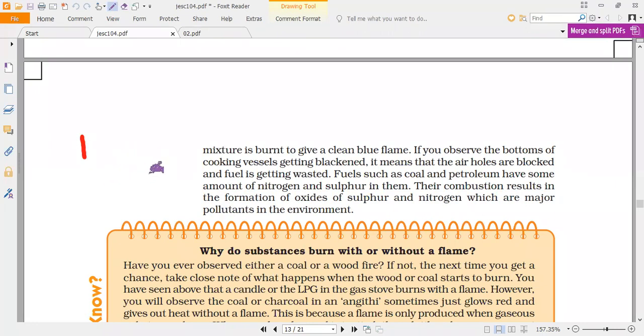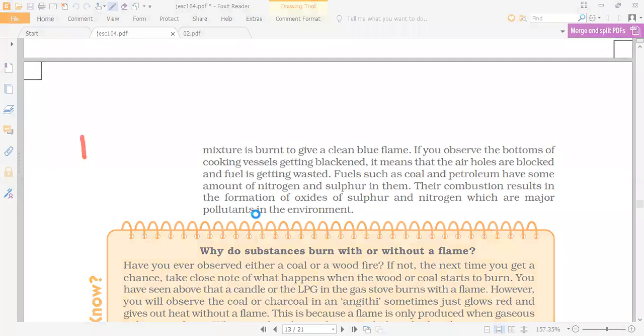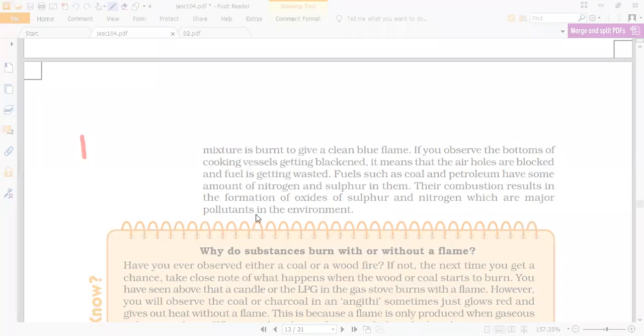They are the major pollutants of the environment, because sulfur dioxide during the rainy time will cause us to form an acid. What is that acid called? Anybody? Sulfurous acid, or sulfuric acid, and it will cause acid rains. And nitrogen forms nitric acid, and it is also one of the most dangerous greenhouse gases.